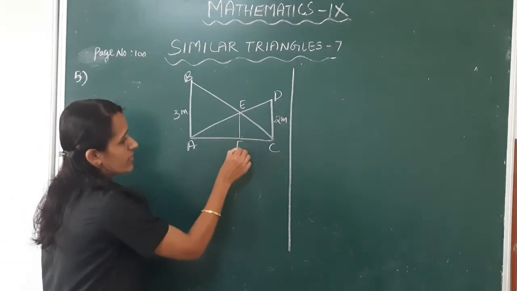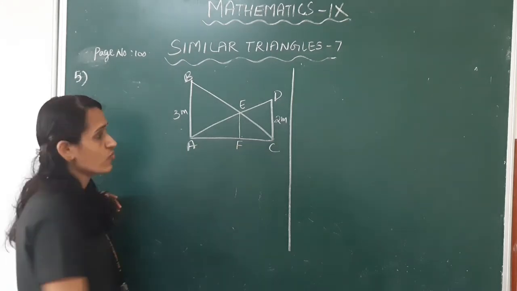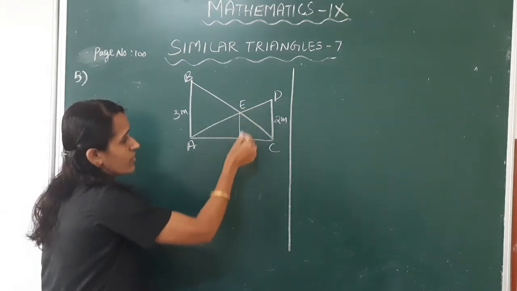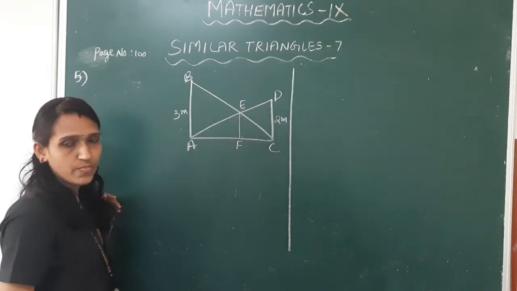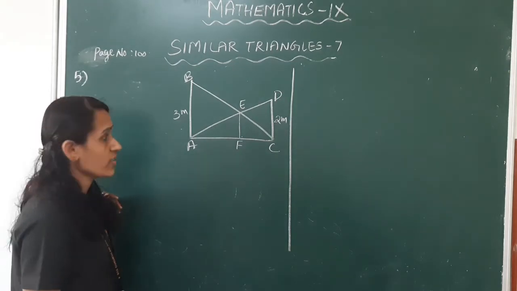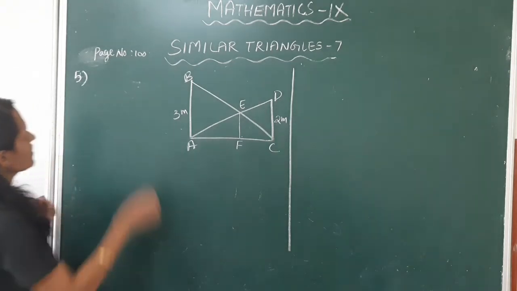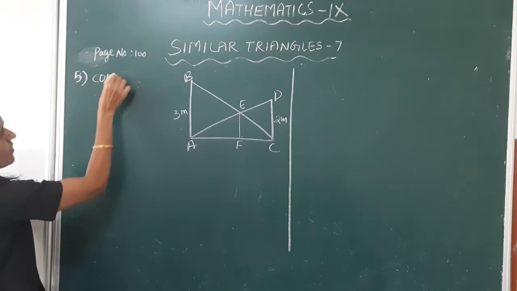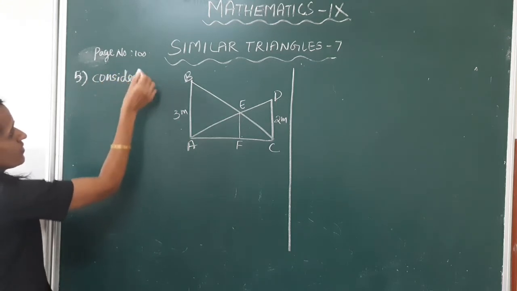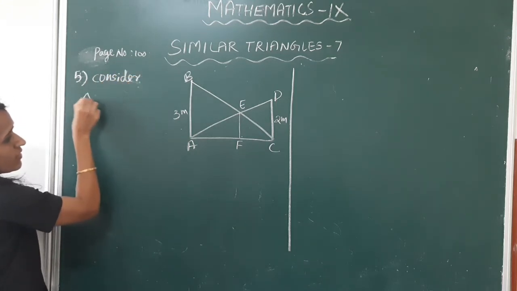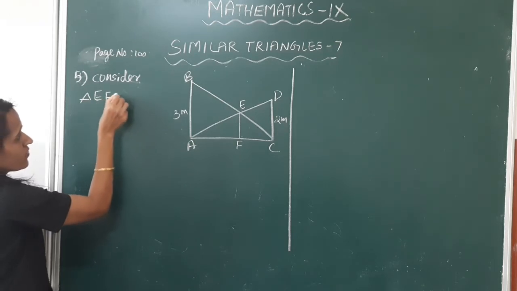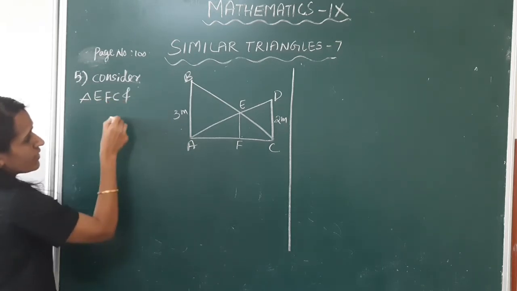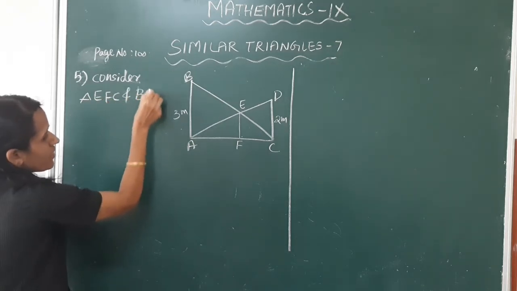Mark it as F. Now we have to find EF. For that consider triangle EFC and triangle BAC.